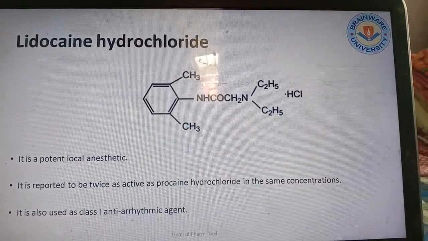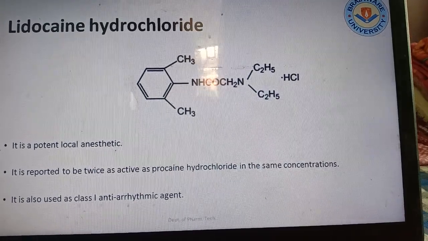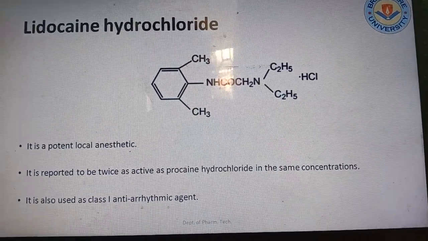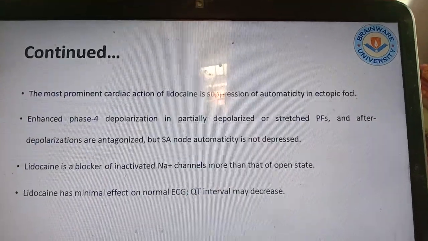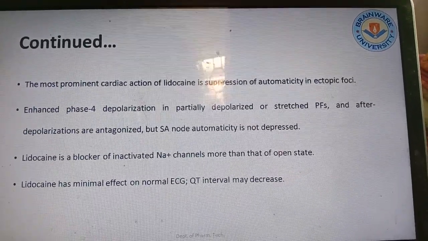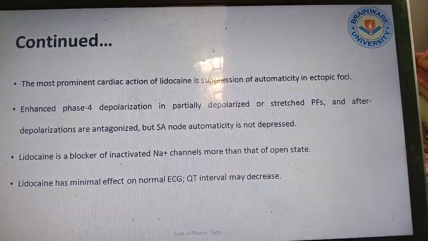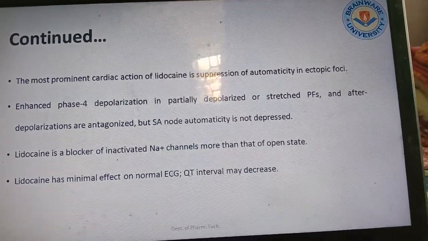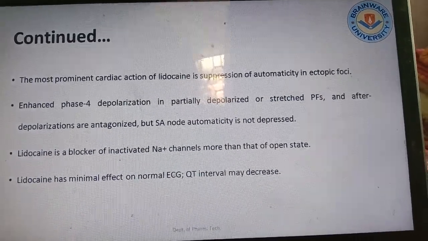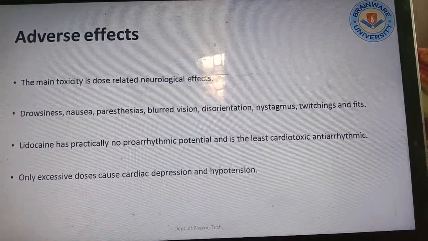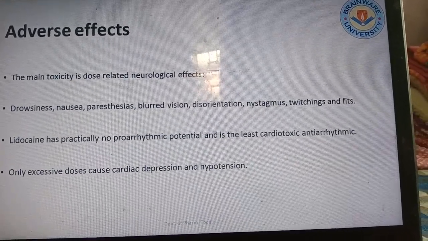Lidocaine hydrochloride is a potent local anesthetic. It is reported to be twice as active as cocaine hydrochloride in the same concentration. It is also used as a class 1 antiarrhythmic agent. The most prominent cardiac action of lidocaine is suppression of automaticity of ectopic foci. Enhanced phase 4 depolarization is partially repolarized. The main toxicities are dose-related neurological effects.